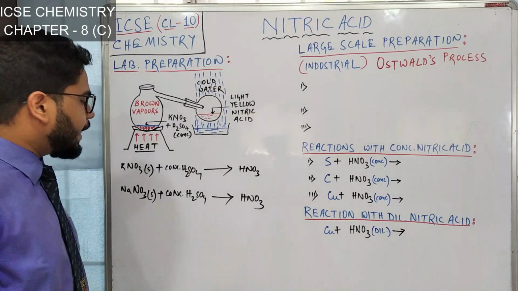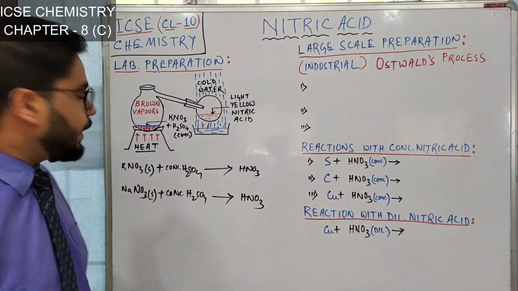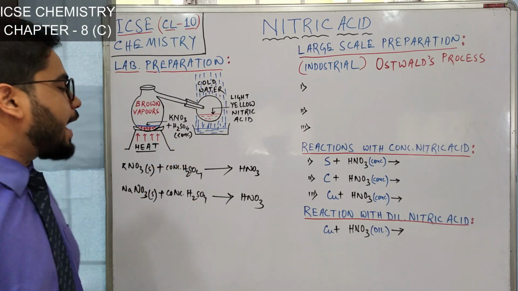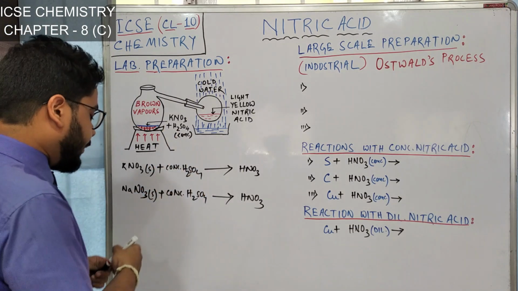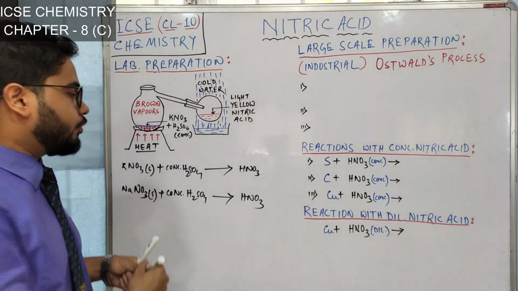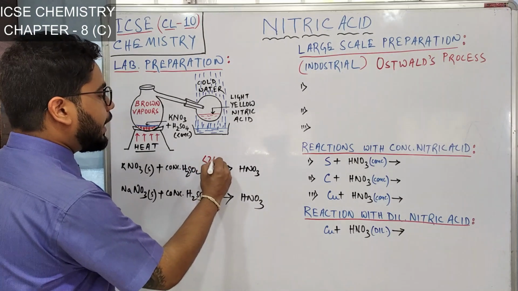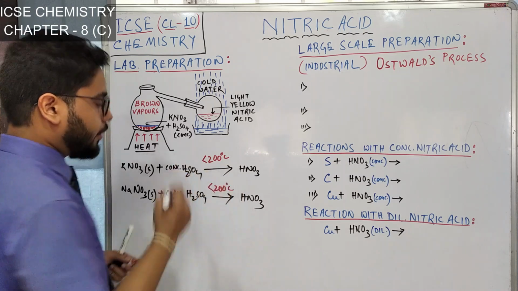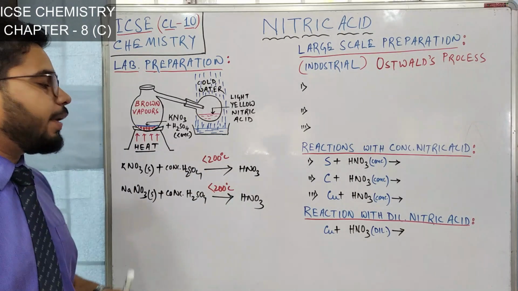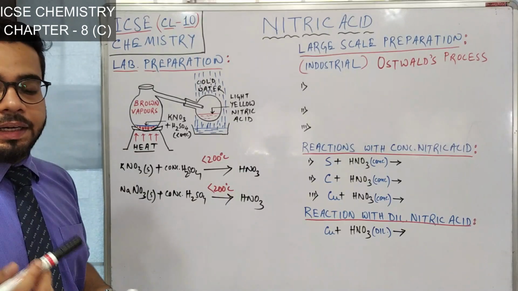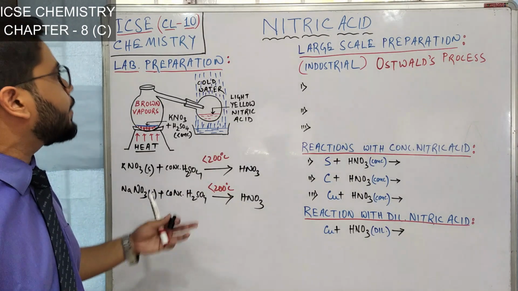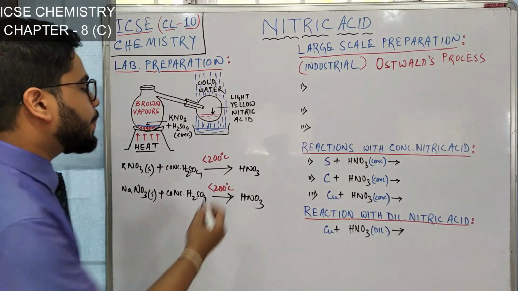But there are a few conditions. The first condition is the temperature of the reactants has to be below 200 degrees Celsius. You cannot let the temperature cross this 200 degrees Celsius. If the temperature is controlled within 200 degrees Celsius, then nitric acid of course will be produced, right? Because you are preparing only nitric acid.